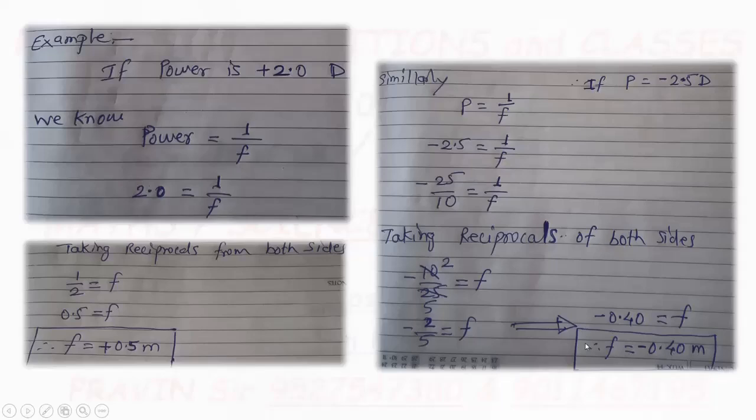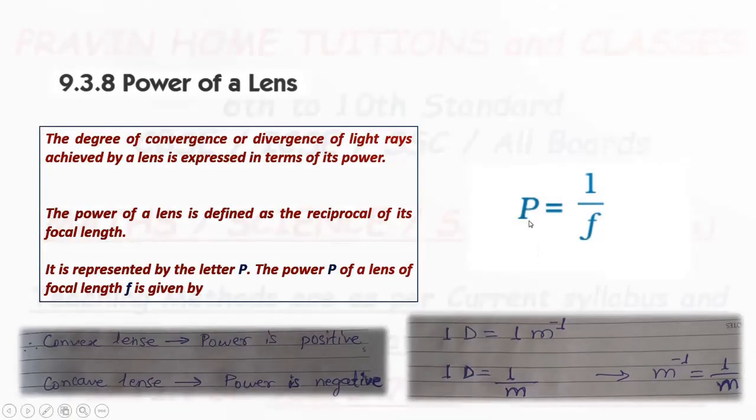If power is given, you can calculate its focal length. And already you know power is the reciprocal of its focal length. So if focal length is smaller, power is higher for that lens. And if focal length is larger, power is less for any lens.